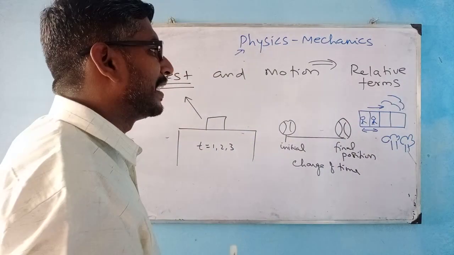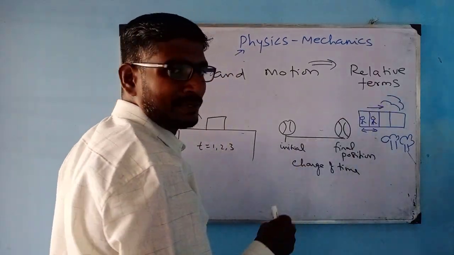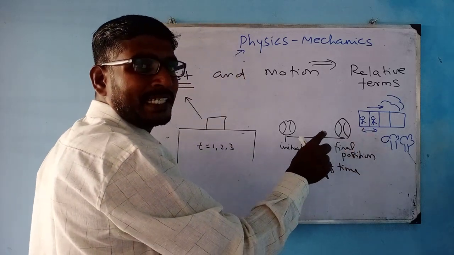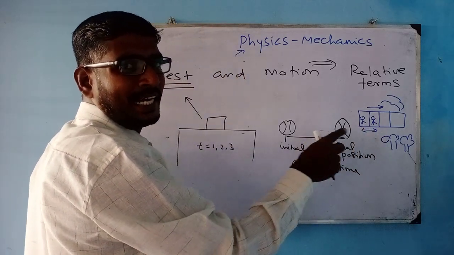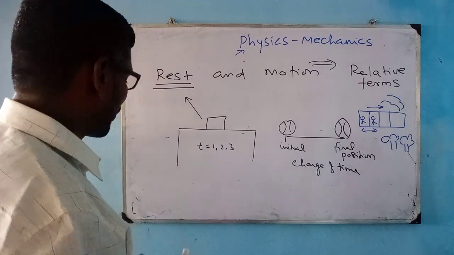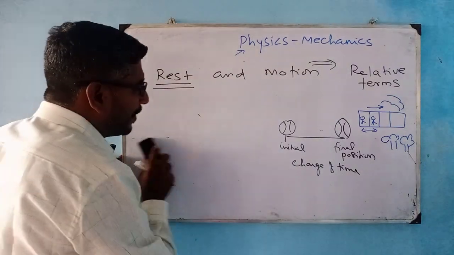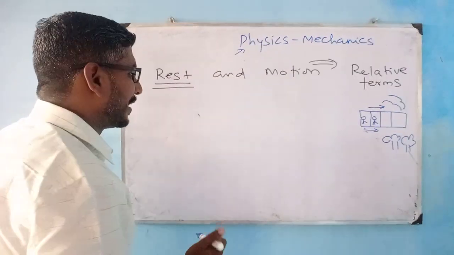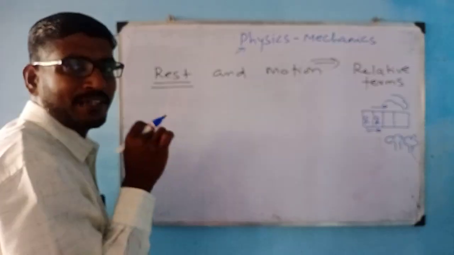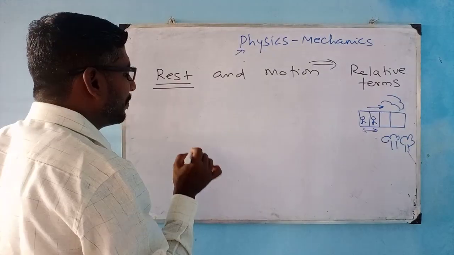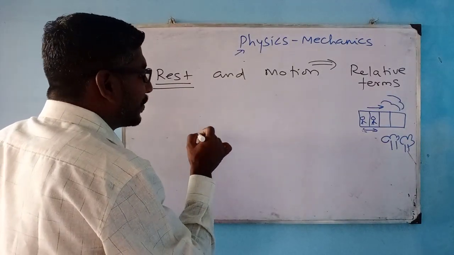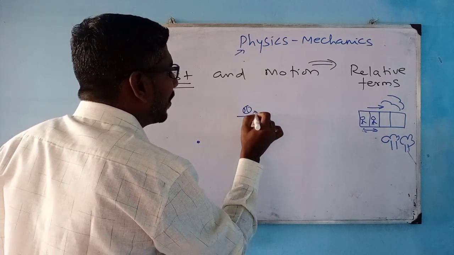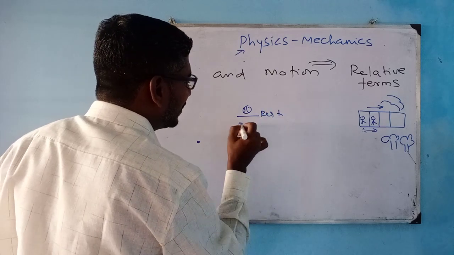Because of this, I am saying they are relative terms, which means relative rest and relative motion. We can compare both relative rest and relative motion. Why I am saying is that if you take any object, to say the object is at rest or in motion, we need a frame of reference, which means I need one particular point to compare and say whether the object here is at rest or in motion.